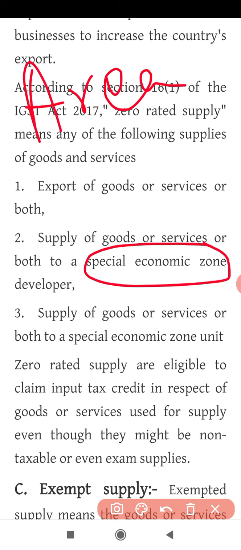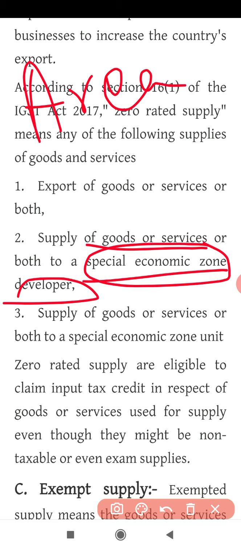The rules and regulations are in favor of the businessmen or the industrialists. You might have studied something called an industrial estate. A special economic zone is similar to an industrial estate. It is the area reserved for business people or industrialists to come and start their industries or business. They have been provided with various facilities in that area, and the rules and regulations are all in favor of the industrialist.